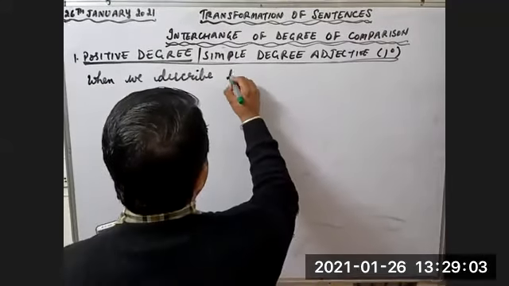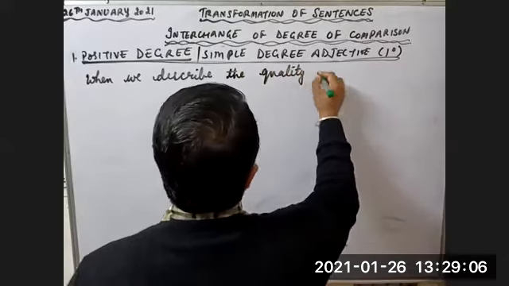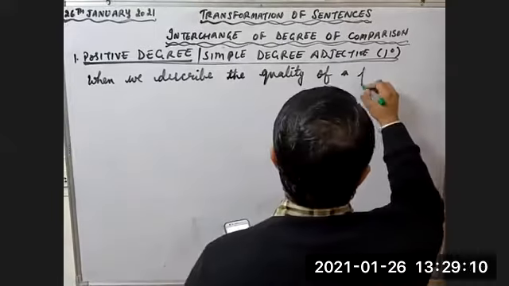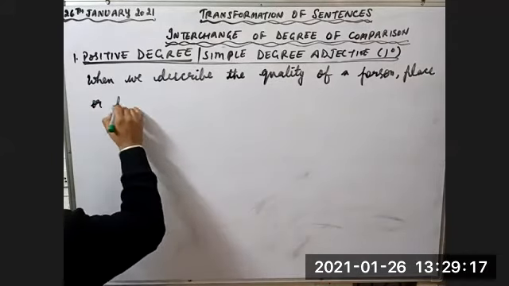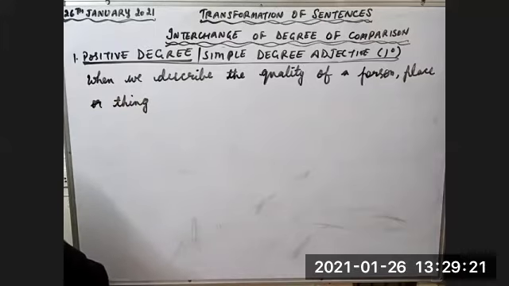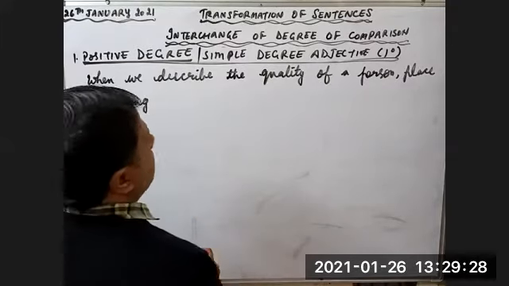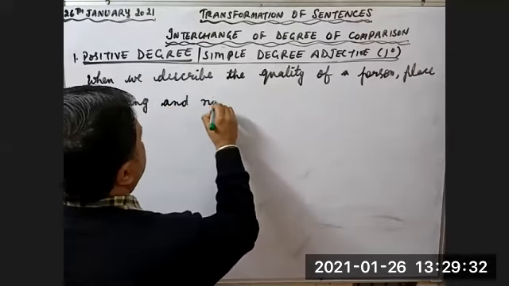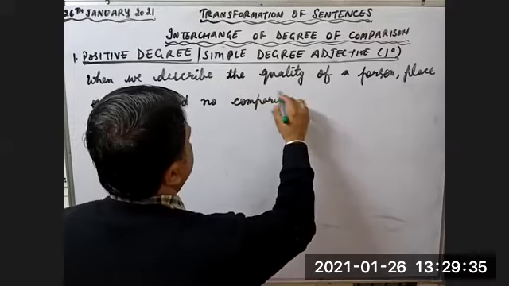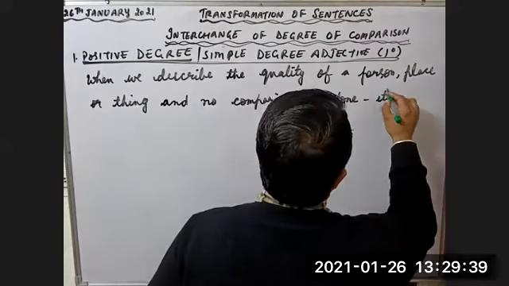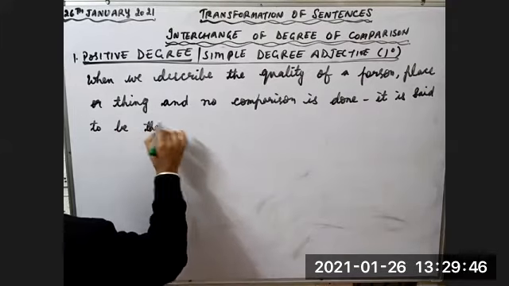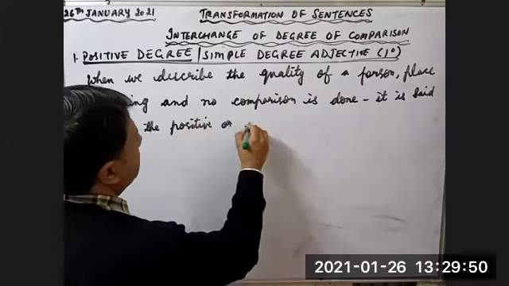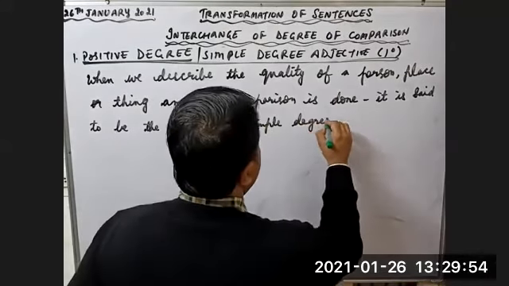When we describe the quality of a person, place, or thing, and no comparison is done, it is said to be the positive or simple degree of adjective.